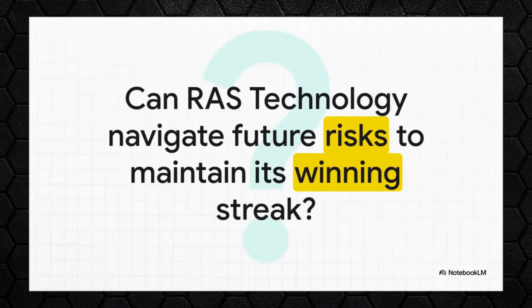Which leaves us with this one final thought. RAS Technology successfully navigated that really difficult journey from a promising IPO to a profitable public company. They totally executed on their growth strategy. But now, the game changes. The question isn't just about growth anymore. It's about resilience. Can they manage these new risks and turn one profitable year into a sustained winning streak? Well, only time will tell.